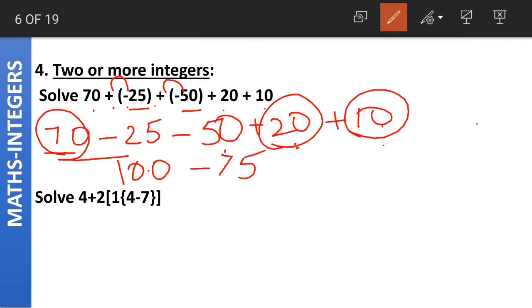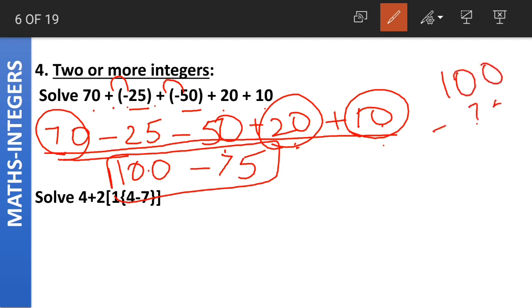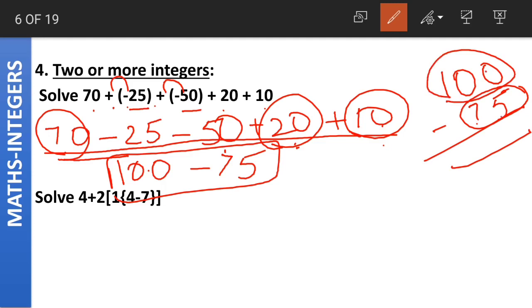And see, we've simplified such a big equation into two numbers. 100 minus 75. Now what to do when we have one positive and one negative integer? We subtract the smaller absolute value from the larger absolute value. 100 minus 75 is 25. And what about the sign? Which of these two has the larger absolute value? 100 has the larger absolute value. And what is 100 having? Is it a positive integer or a negative integer? It is a positive integer. So the answer will also have a plus sign.